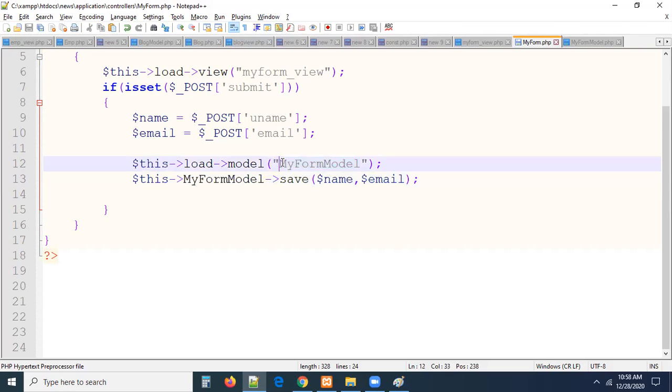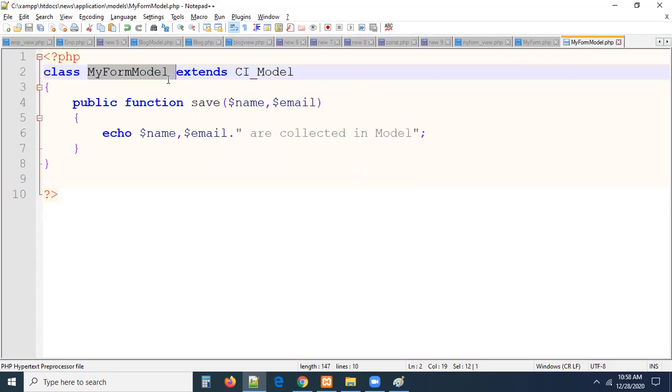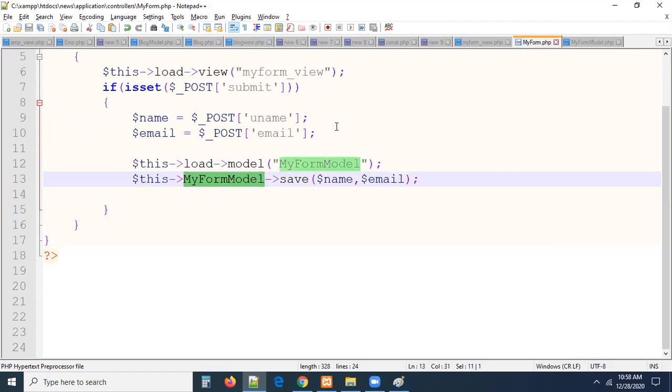The name of the model may be in capitals or lowercase letters, but however you loaded it, in the same manner you have to call all of your model methods, guys. Check this carefully, or else always follow one thing. What is the name of the class you provide here? Provide the same name, same case, without any confusion. So this is how we can load a model, guys. I think you may understand.